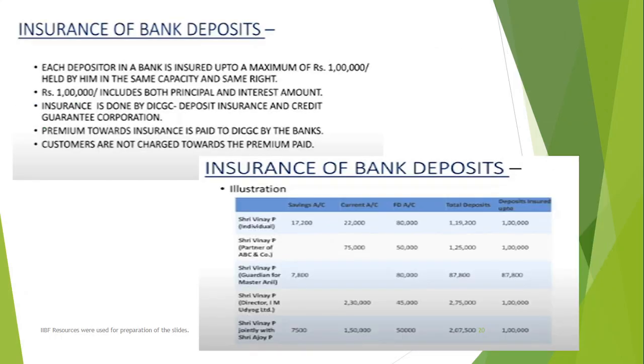Now, another important aspect in a deposit is that you have to look for the insurance part. Okay, the values put up in this slide are old, so we need to change them somewhat. In this case, insurance of deposits is done by the Deposit Insurance and Credit Guarantee Corporation, and in this slide it is mentioned that a maximum amount of 1 lakh rupees is covered. This is the previous regime, where a saving account had a cap of 1 lakh rupees, and a fixed deposit also had a cap of 1 lakh rupees.